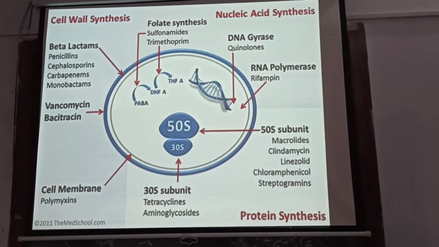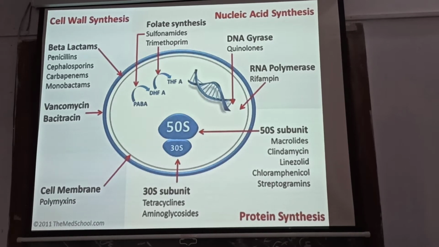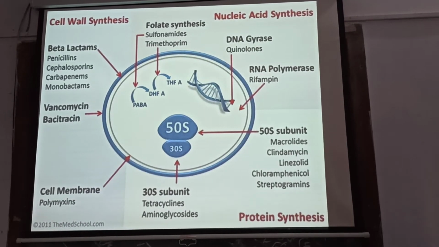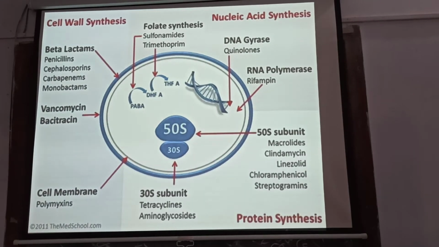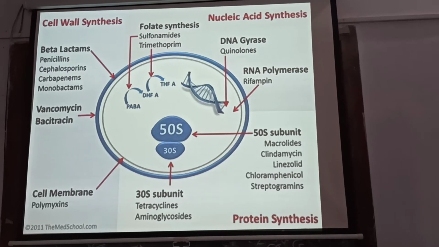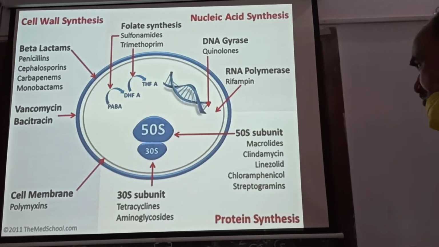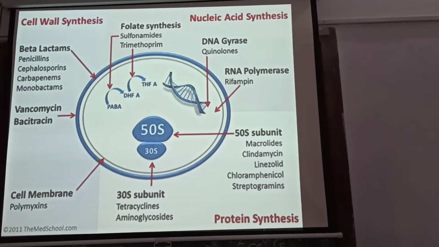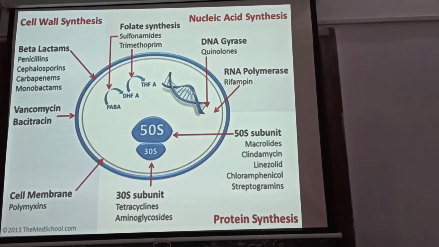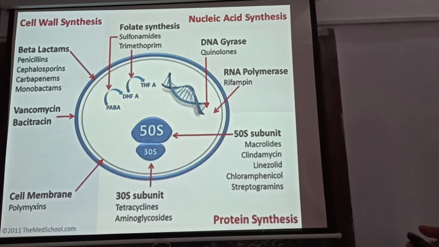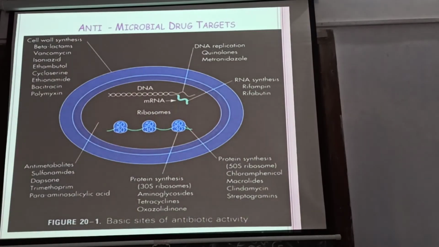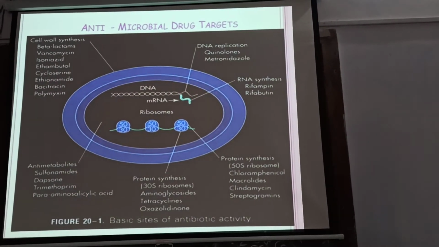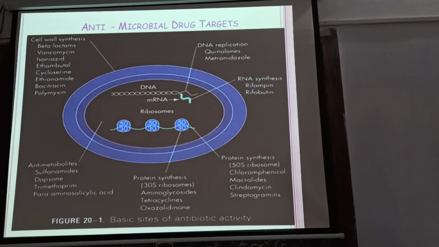Everything is already self-explanatory. Cell wall synthesis inhibitors: beta-lactams, penicillin, cephalosporin, carbapenem, vancomycin, bacitracin. Cell membrane: polymyxin. Folate synthesis: sulfonamide, trimethoprim. Nucleic acid synthesis: DNA gyrase quinolones, RNA polymerase rifampicin. Protein synthesis, 50S subunit: macrolides, clindamycin, linezolid, chloramphenicol, streptogramins. 30S subunit: tetracycline and aminoglycosides. Same thing in the same diagram, but another look.